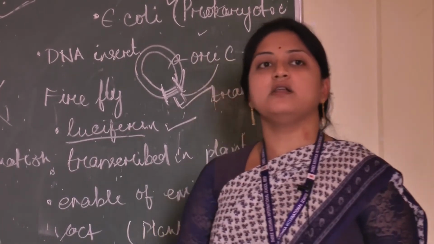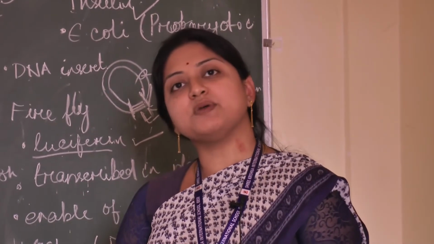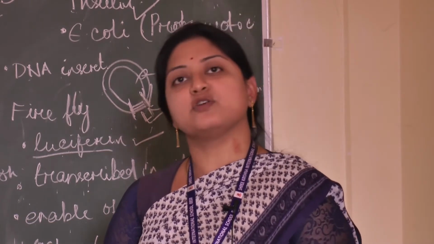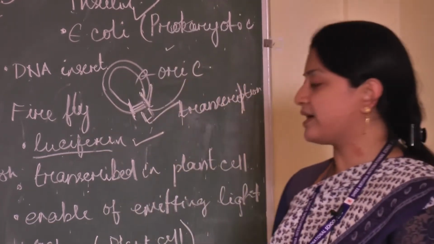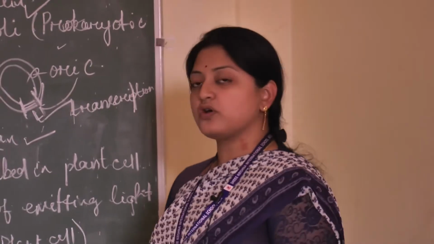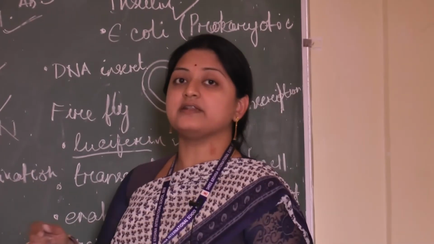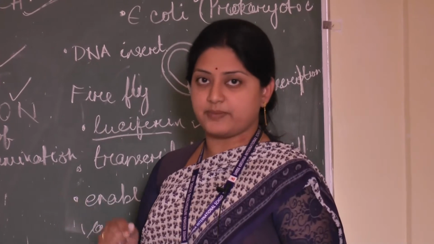For example, we are using milk or curd. Milk is converted into curd with the help of lactobacillus bacteria. Lactobacillus is a kind of bacteria. We can enhance the production of lactobacillus bacteria, and the production of lactic acid or curd, by modifying the genetic content of that bacteria.